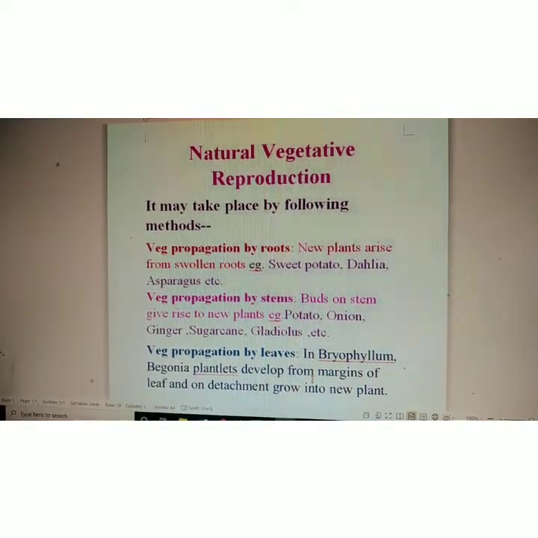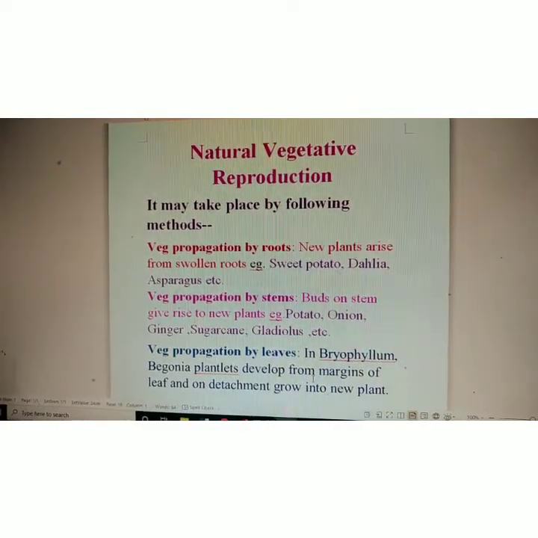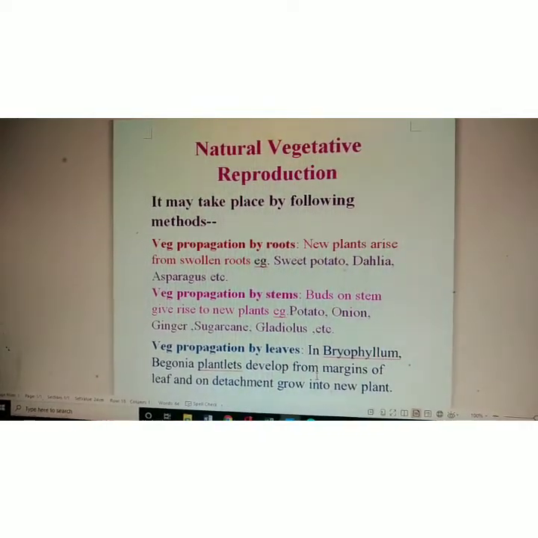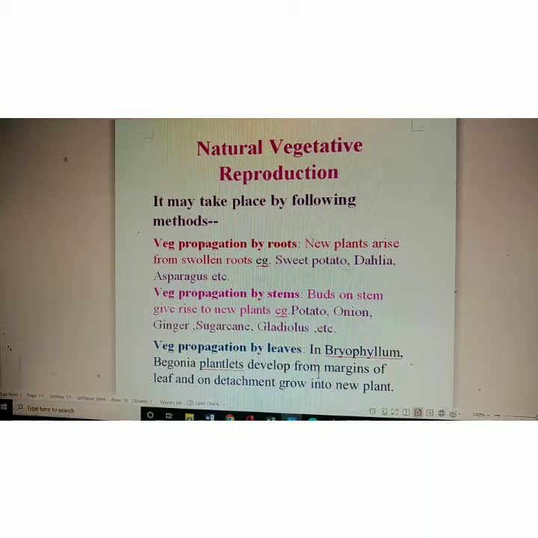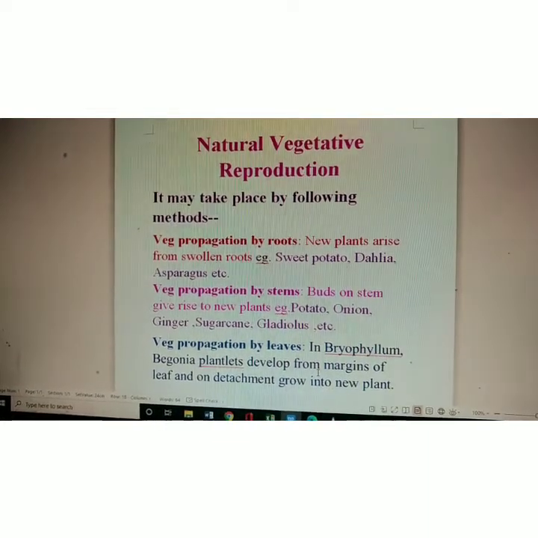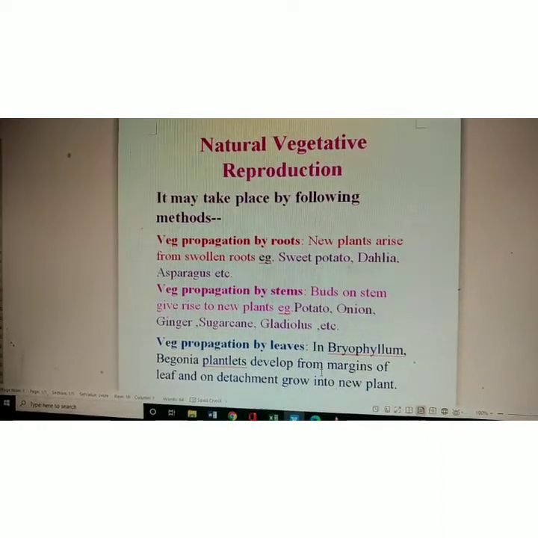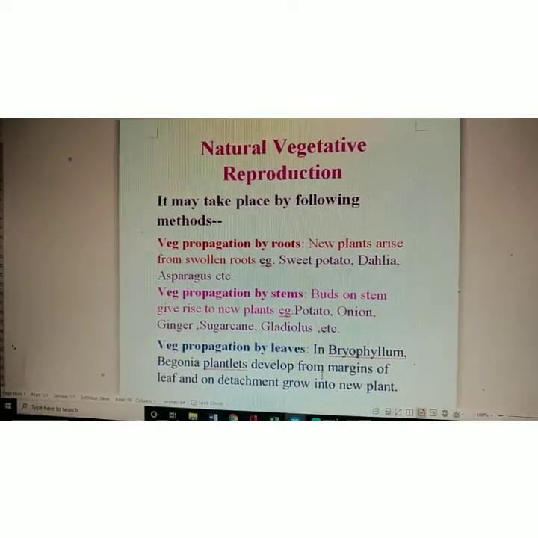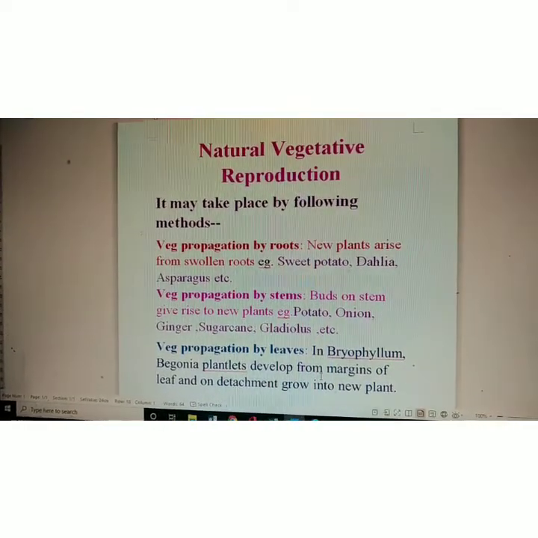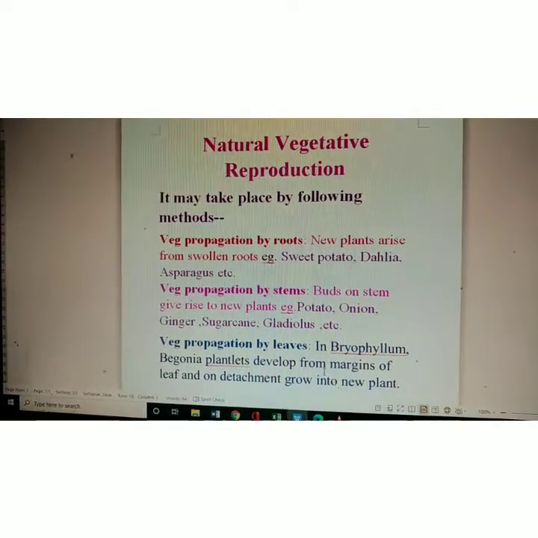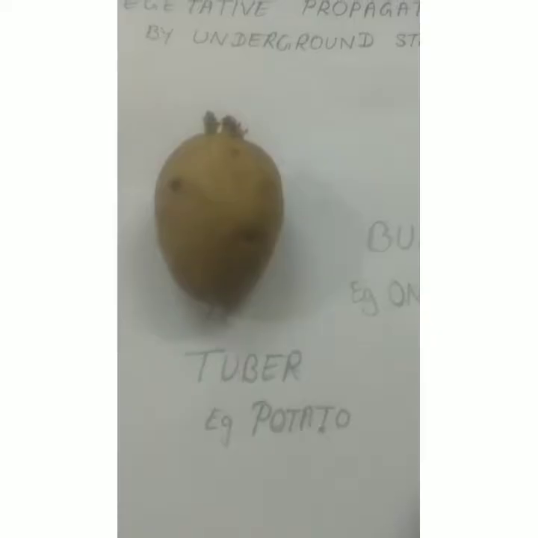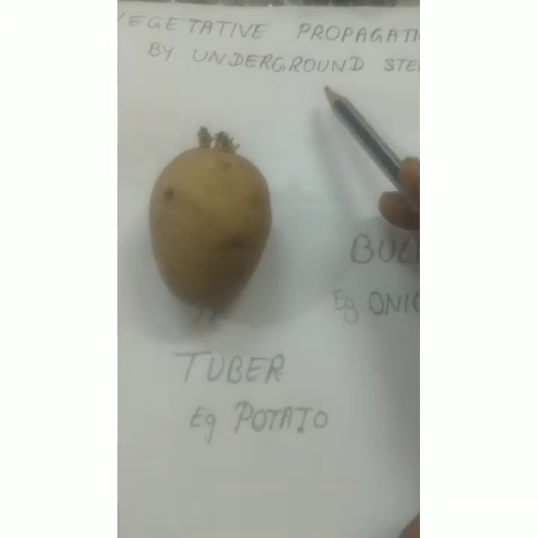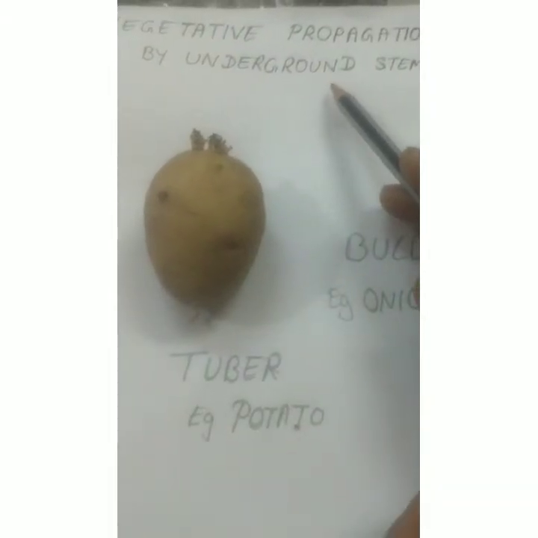Then vegetative propagation may take place by leaves also. For example, in bryophyllum and begonia, plantlets develop from the margins of the leaf, and on detachment they grow into a new plant. So let us see how vegetative propagation takes place by underground stems.